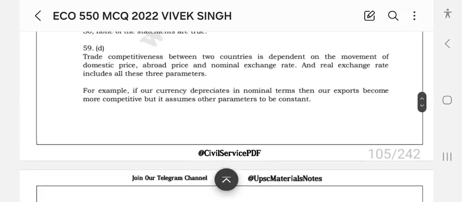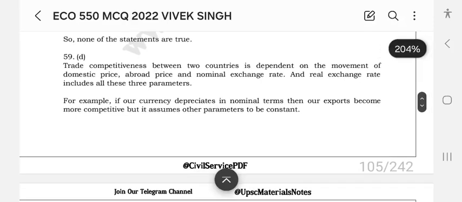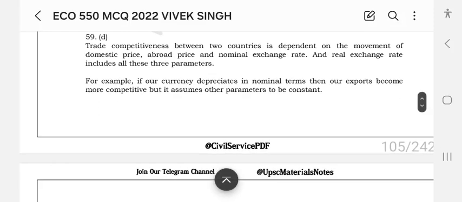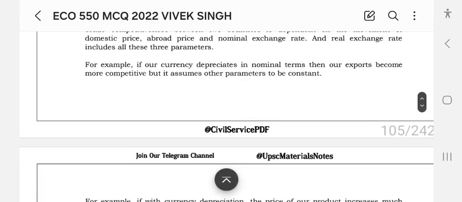Trade competitiveness between two countries is dependent on the movement of domestic price, abroad price, and nominal exchange rate, and real exchange rate includes all these three parameters. For example, if our currency depreciates in nominal terms, then our exports become more competitive, but it assumes that our other parameters are constant.